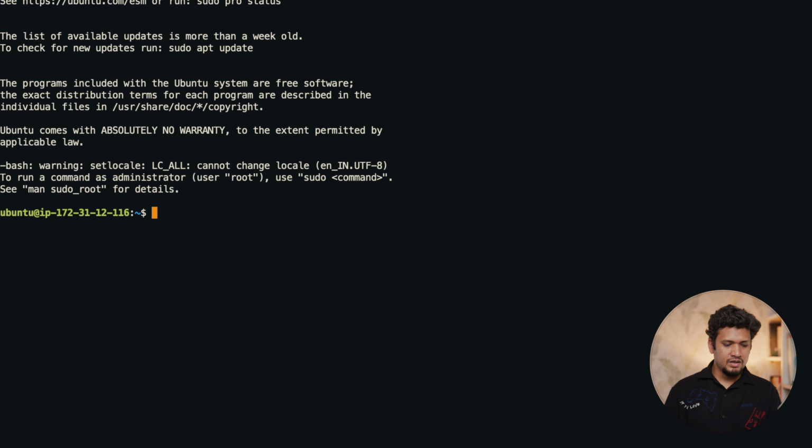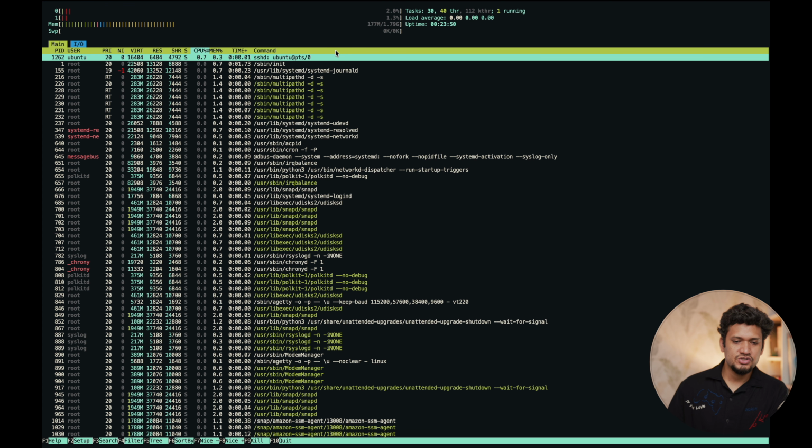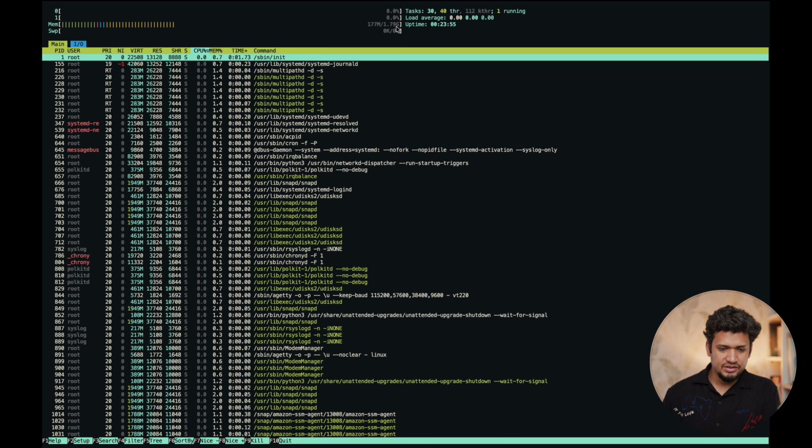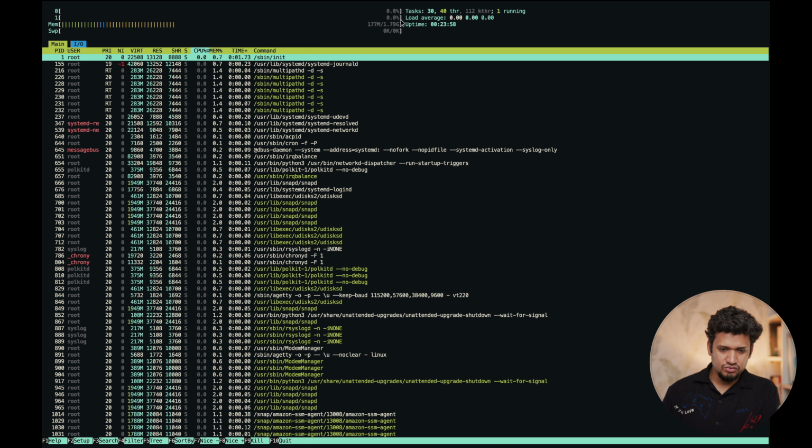Now we are inside our server. That is great. Let's see the system configuration. For that, you have to type the command htop. This shows all the memory that is available, that is 2 GB here. So 1.79 GB is available, and there are 2 cores. Now all the processes which are executing you can find below.